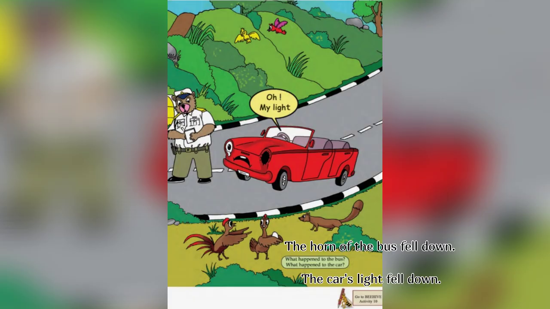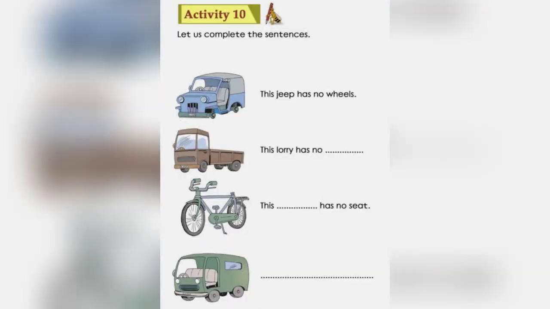Now let's do activity 10 in Beehive. Activity 10. Let us complete the sentence. This jeep has no wheels. This lorry has no headlights. This cycle has no seat. This van has no door.